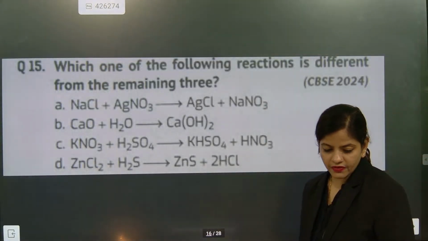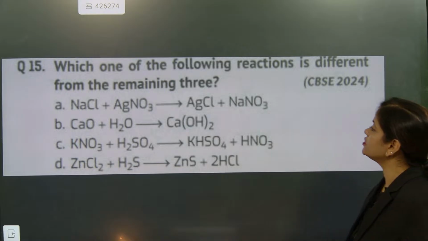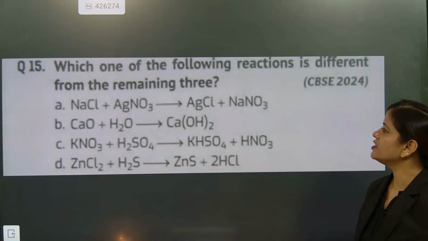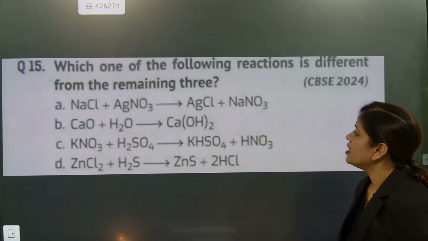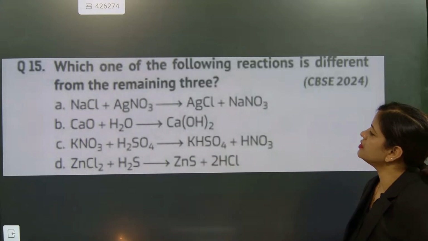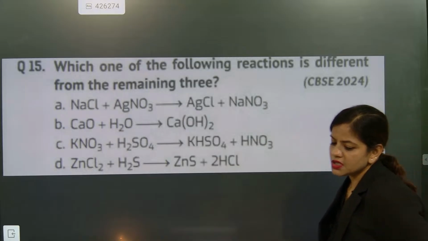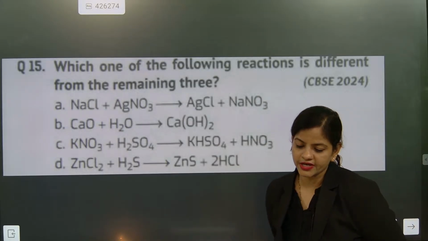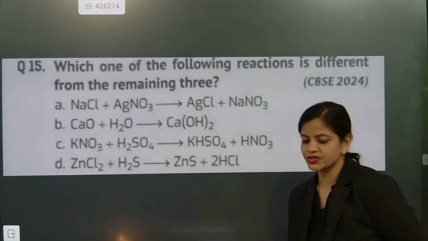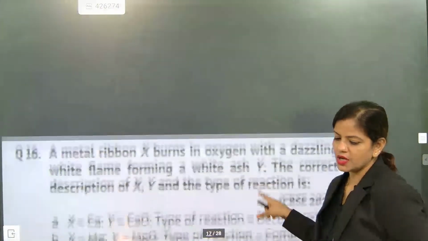Now we will go to question number 15. Calcium oxide and water give calcium hydroxide. Which of the following reactions is different from the remaining three? The first one is a combination reaction, but all the other three are displacement reactions. Understood or not? So the others are different, but B is a combination reaction. You need to remember that B is a type of combination reaction, because both are combining together, but these others are displacement reactions. Understood?